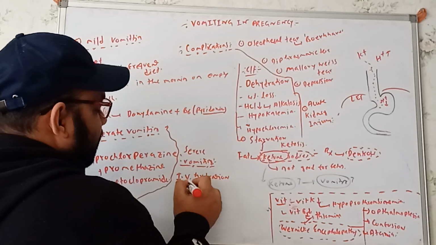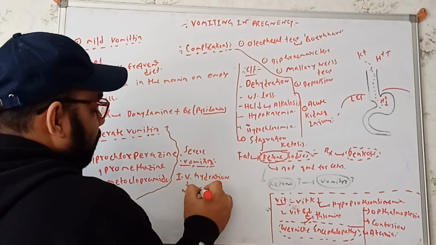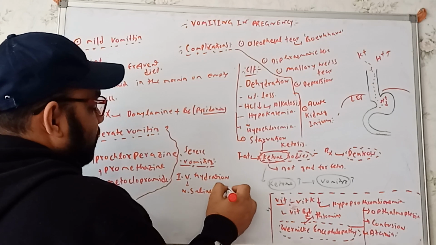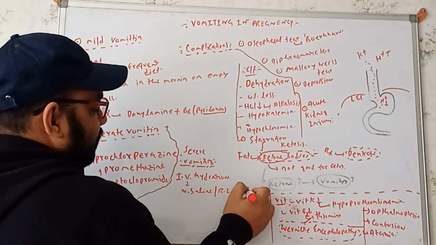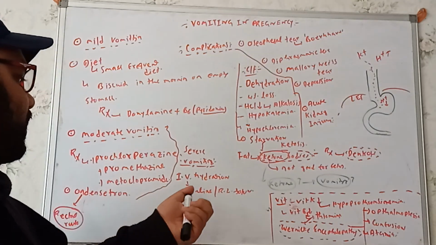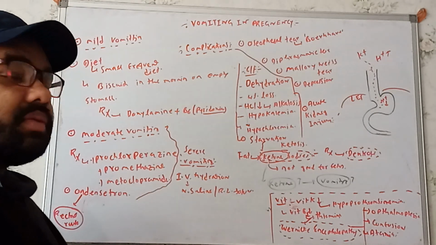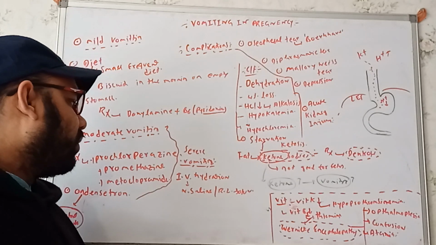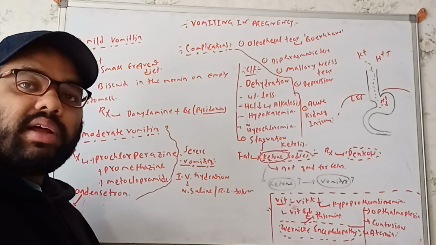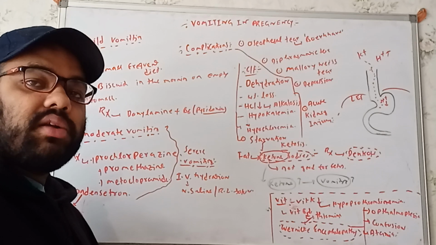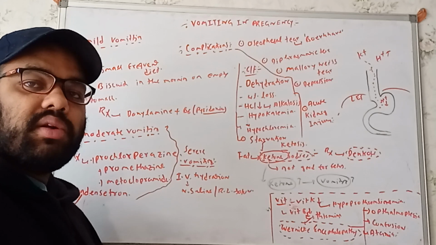You can use intravenous normal saline, or you can use Ringer lactate solutions.